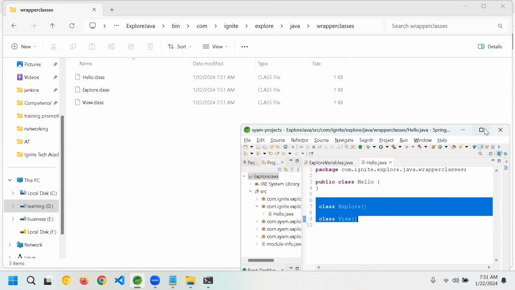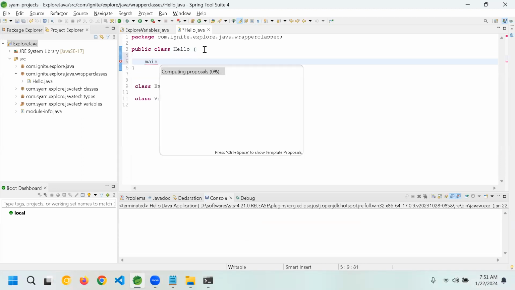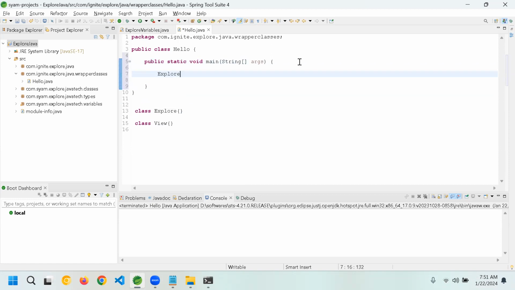The files got back. What I want to show here is, let's say I go to the main method. I want to keep it as an executable class. I'm going and creating an object for explore. Explore E equal to new explore. This is the way of creating an object.